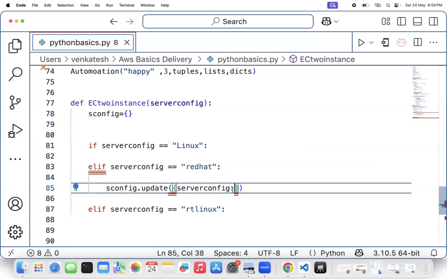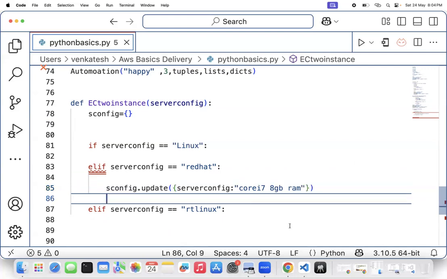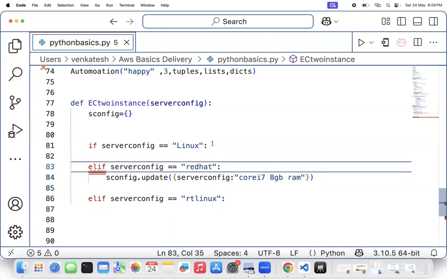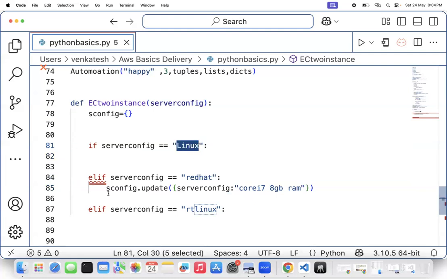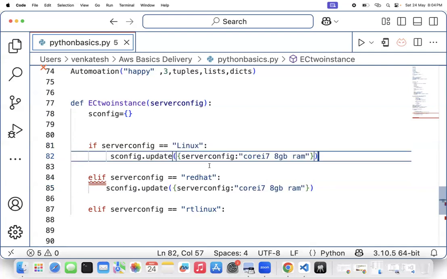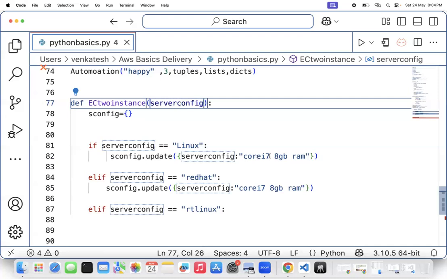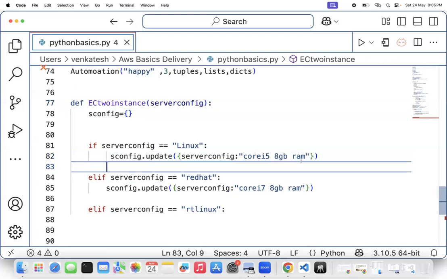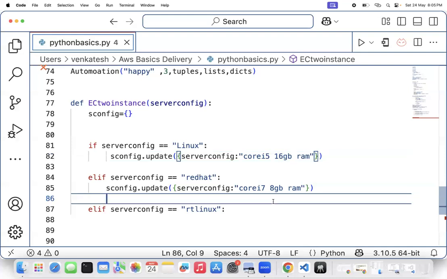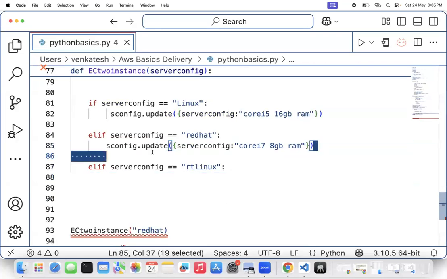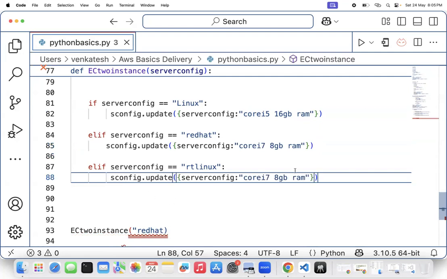The key is server configuration and the value, observe, for a Red Hat machine, it will take some configuration. Maybe for this Red Hat machine, let's say I'll take an example, it's taking Core i7 processor and 8 GB RAM. This is the information it has got. If the server configuration is Linux, it will again update this information here also. But the server configuration that you passed might have a different configuration, Core i5, and maybe 16 GB also. If it is RT Linux, then the server configuration is going to be different. This is how they're doing automation here.